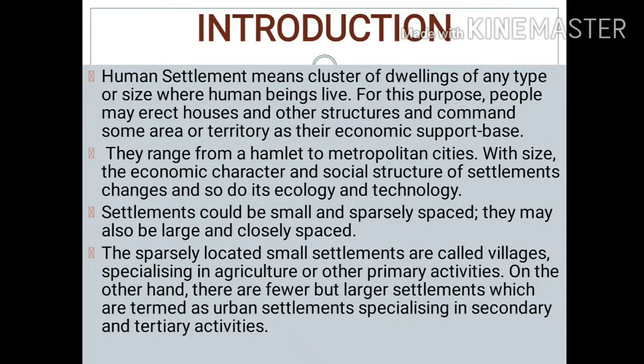Settlements could be sparsely populated or sparsely spaced, or they may be large or closely spaced. The sparsely located small settlements are called villages, which specialize in agriculture or primary activities. On the other hand, we have fewer but larger settlements, which are termed urban settlements and which specialize in secondary and tertiary activities. So we can conclude that human settlement means a cluster of dwellings of any type or any size where human beings live.